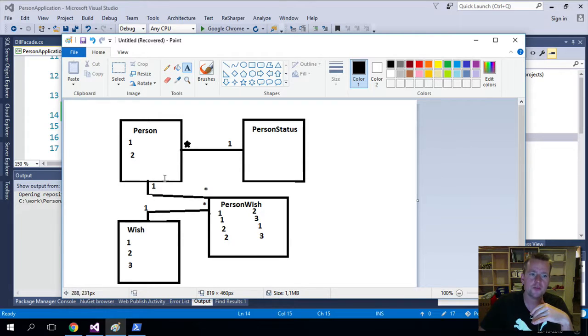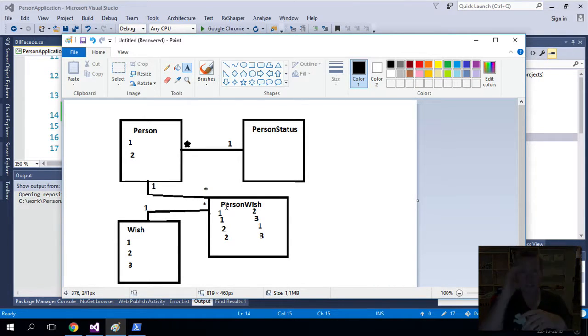When you have a many-to-many relation inside a relational database, this extra table will pop up. Now the Entity Framework takes care of this for you. In the first setup, I'll show you that. But in the second setup, we will build this ourselves just to make our code a lot easier to work with. But let's do the hard way in the code first and the easy way in the database. So in the next couple of lessons, we're going to look at how this is done inside the person wish application that we're building right now. See you in the next lessons.